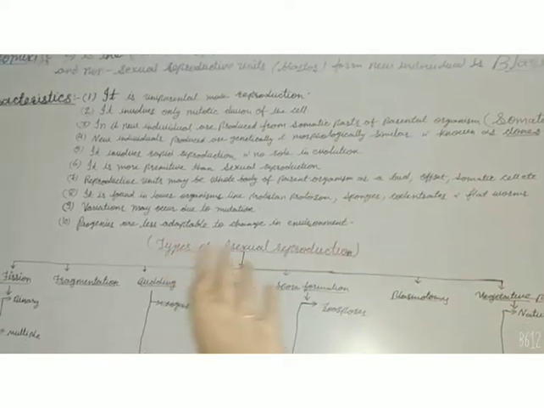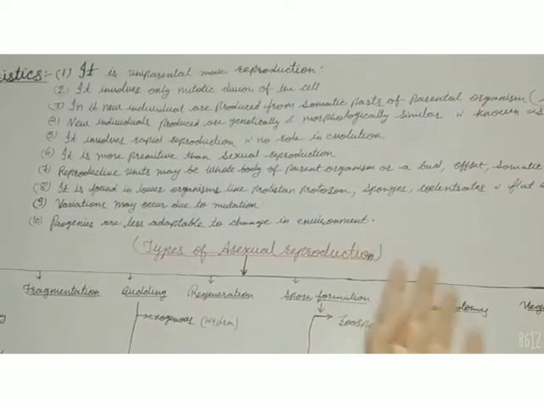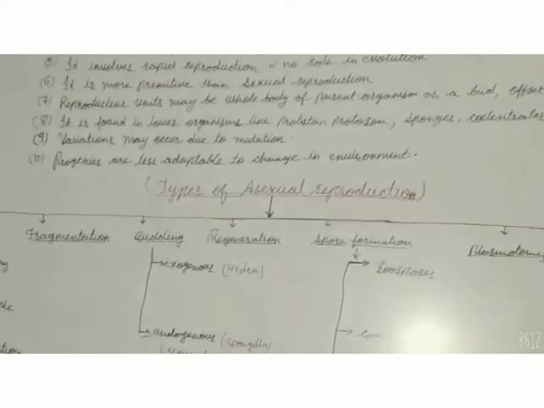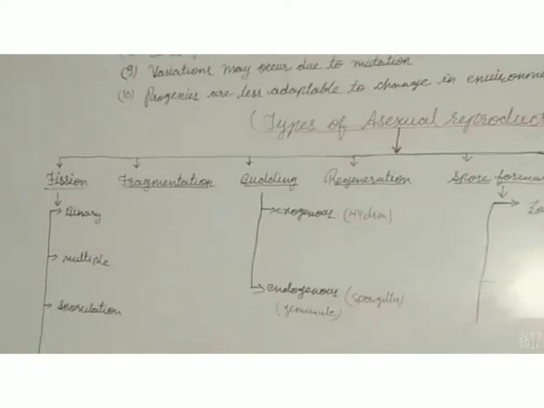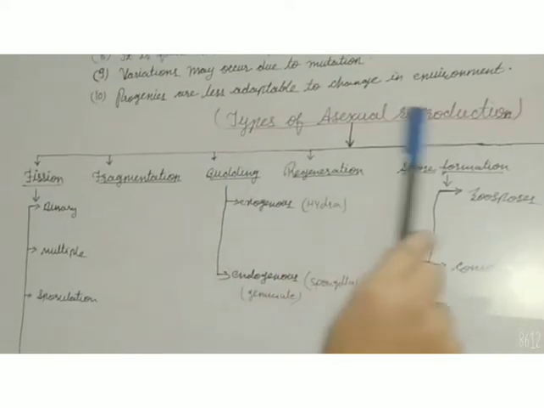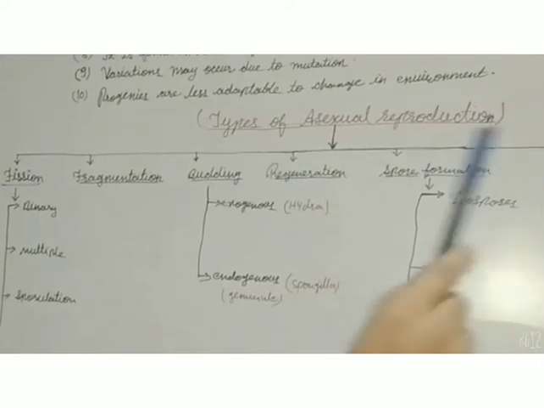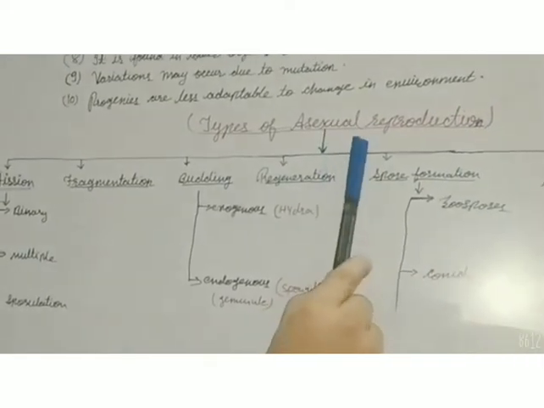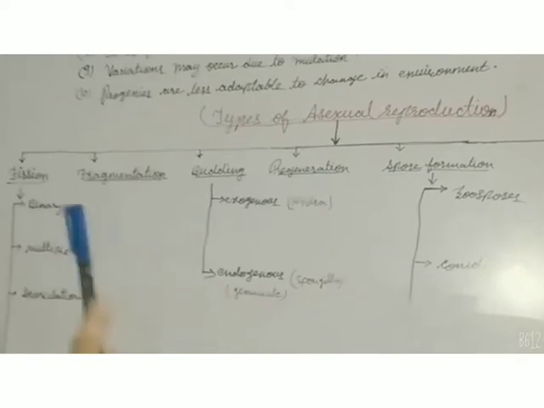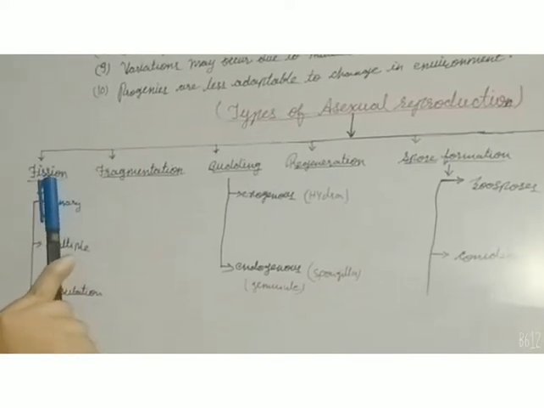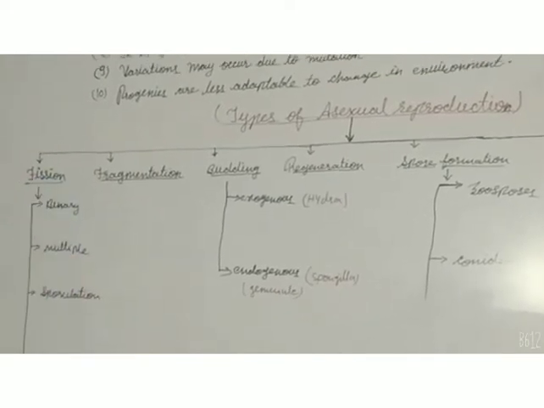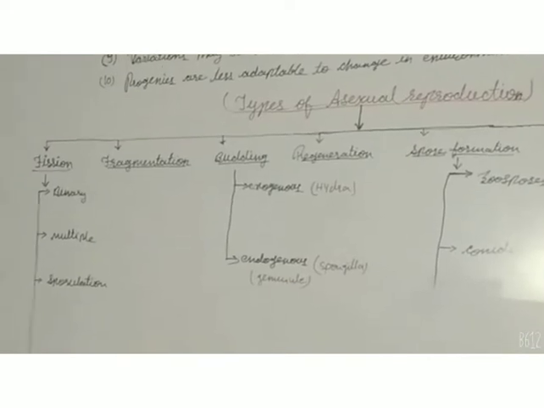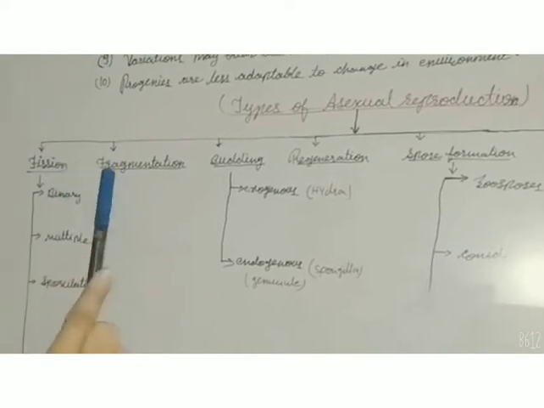Now let's understand the types of asexual reproduction. Asexual reproduction takes place in many forms, such as fission. Fission means the splitting or division of the parent organism.